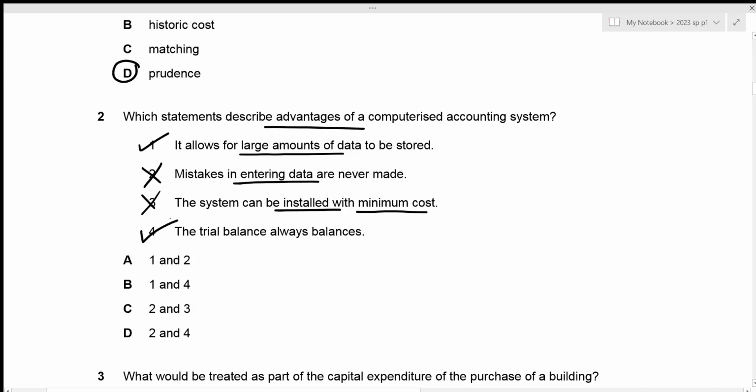This is true because whenever we talk about imbalances occurring in the trial balance, it happens when we post incorrect amounts from our ledgers, right? But in case of a computerized accounting system, whatever amount is present in the ledger will be posted to our trial balance, which means that there is not going to be any sort of error in the amounts, due to which our trial balance always balances. Which means that our correct statements are going to be 1 and 4, and these are given in option B. So that's going to be our correct answer. Now we can move towards question number 3.